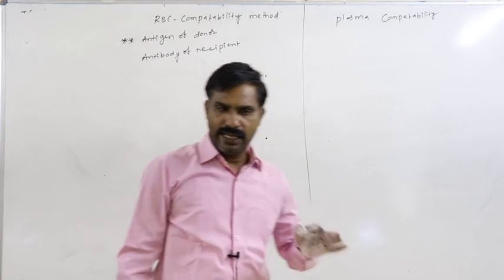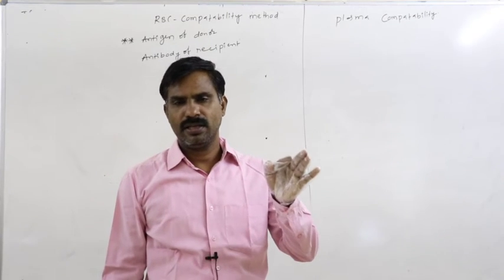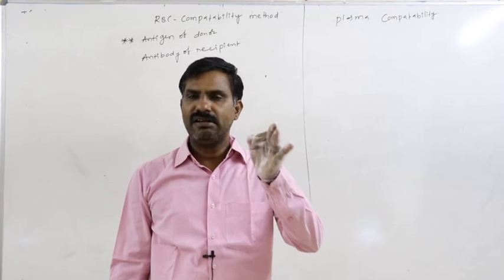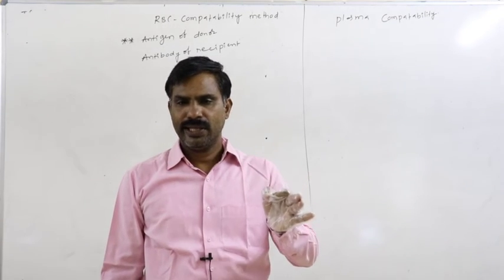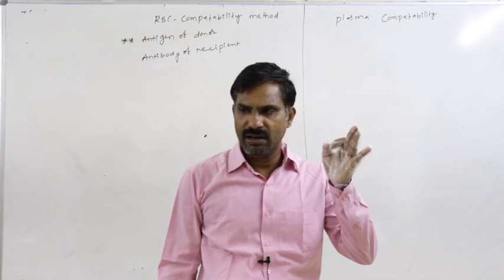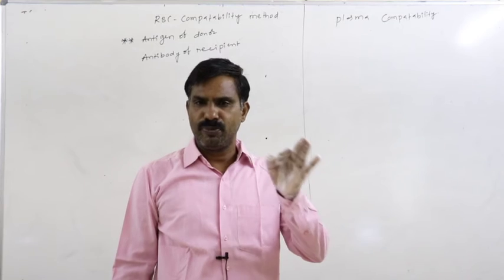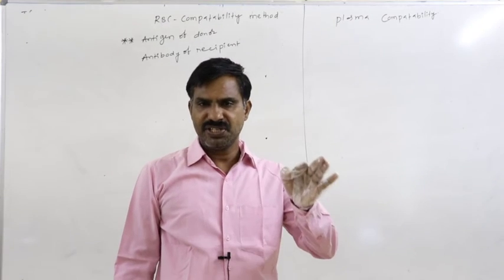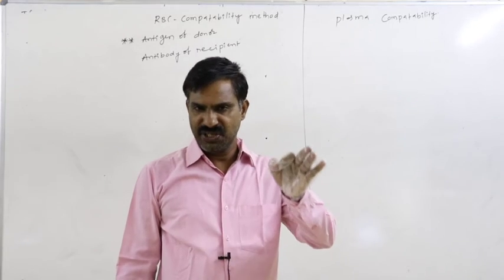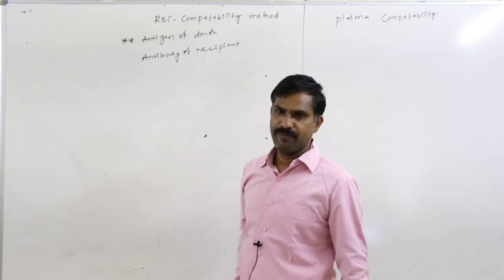By considering the antigen of the donor and the antibody of the recipient, if we can transfuse the blood, reactions may not occur. That is the RBC compatibility. Compatibility means reactions may not occur. If reactions occur, that is the incompatibility.